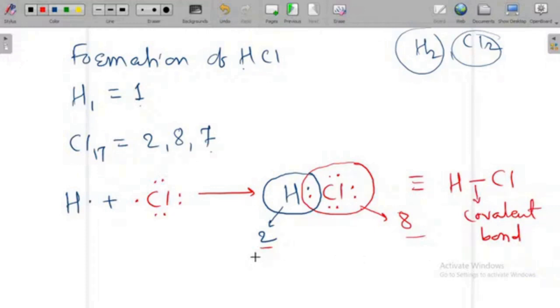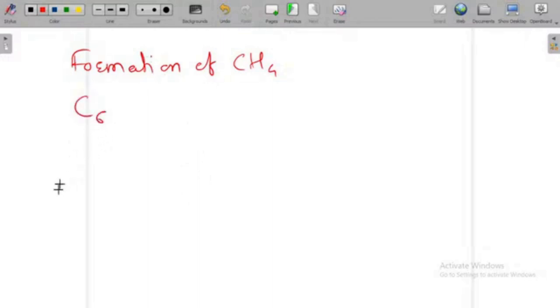Understand this? Similarly, the methane molecule: you can show the formation of the methane molecule by hybridization, that is sp3 hybridization, or by covalent character. How will you show the formation of methane from its covalent nature? Formation of methane. Okay, I will show the formation of methane like this: the carbon atomic number is 6, and there are 4 hydrogen atoms.